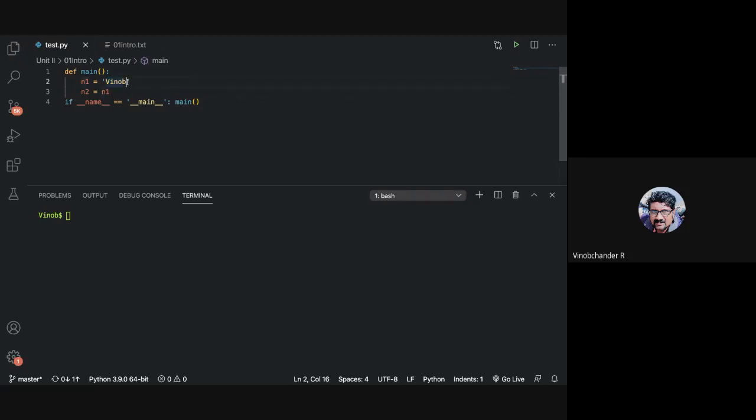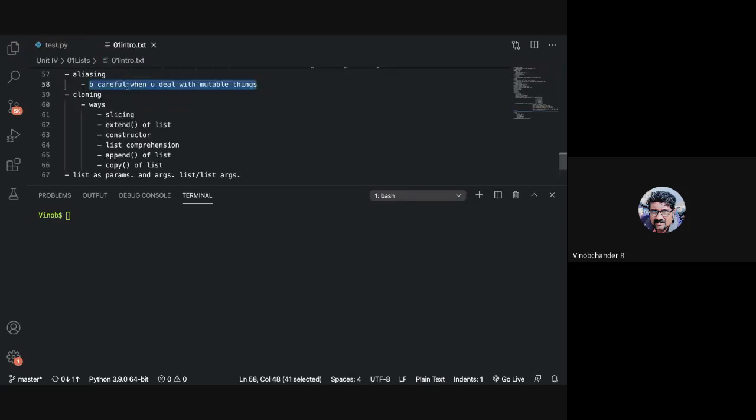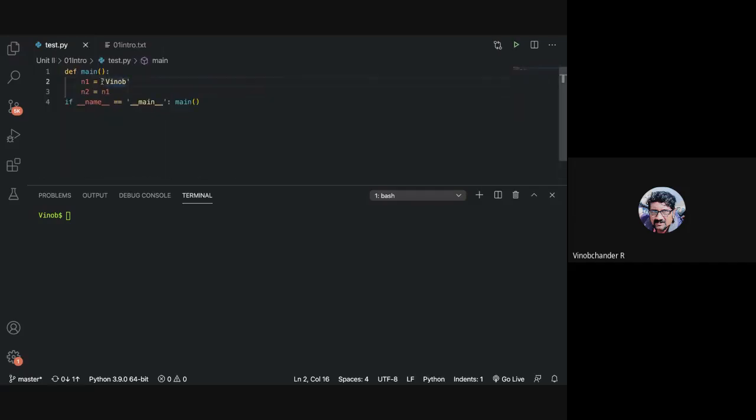Now see the point here. You need to be careful when you deal with mutable things. Immutable data is safe, no problem. Now, is string mutable or immutable, guys? Immutable. String is immutable. Now, to understand this, when I print n1 and when I print n2, what will be the value? Same, sir. It is the same.